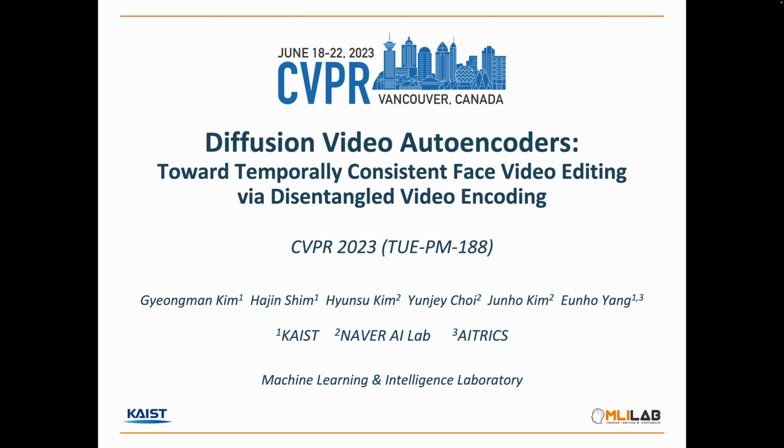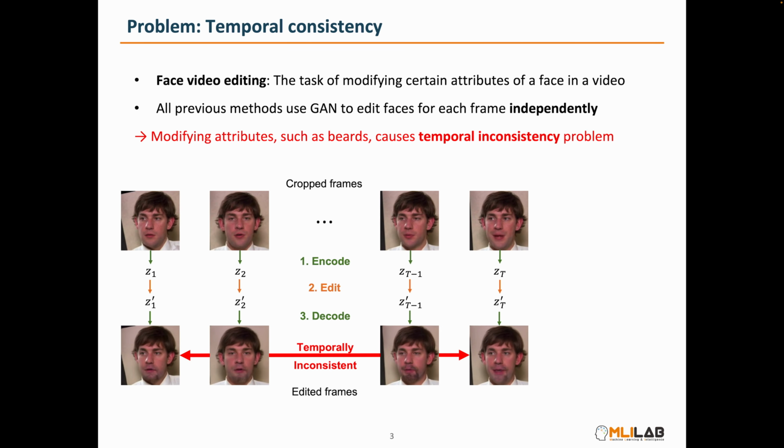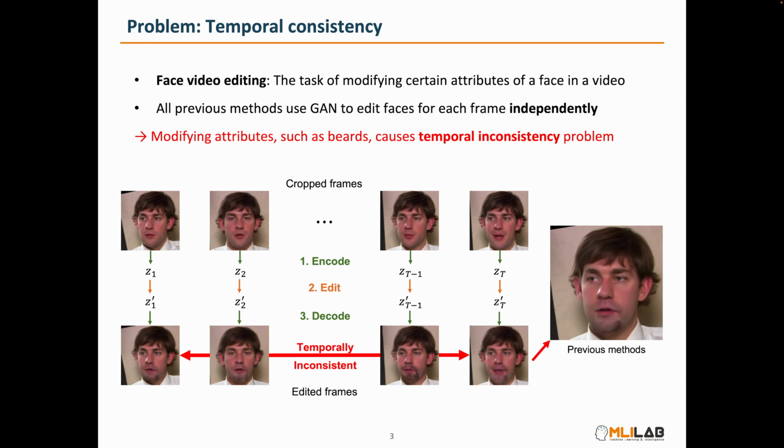In this video, I will introduce a diffusion video autoencoder for temporally consistent face video editing. To summarize our research briefly, the targeted task is face video editing, which modifies specific attributes of faces in videos. However, all previous methods employ frameworks where each frame is independently encoded and modified, leading to a persistent temporal inconsistency problem when editing attributes such as beards.